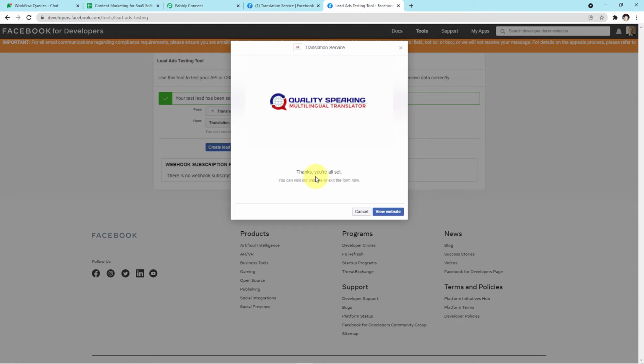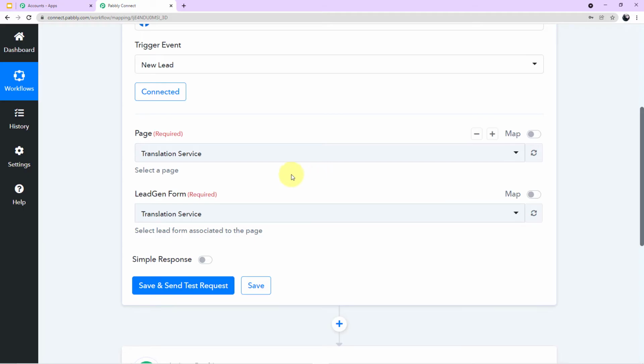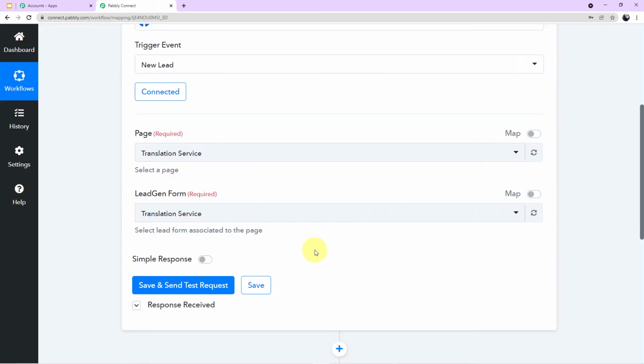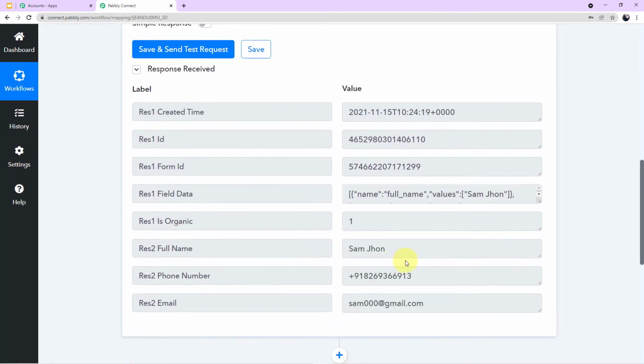So let's go to our Pabbly Connect account and we will see if the customer's data has been captured there successfully or not. Okay guys, here what you have to do, click on save and send test request and see for the responses if they are successfully captured here or not. Yes guys, you can clearly see the responses have been successfully captured in your Pabbly Connect account. This was the name of our customer, the phone number and the email ID. So this shows that we have successfully integrated our first application, which is Facebook lead ads, with Pabbly Connect.